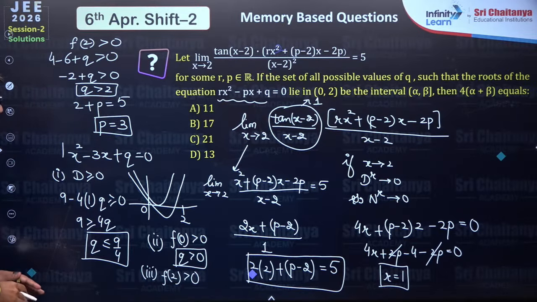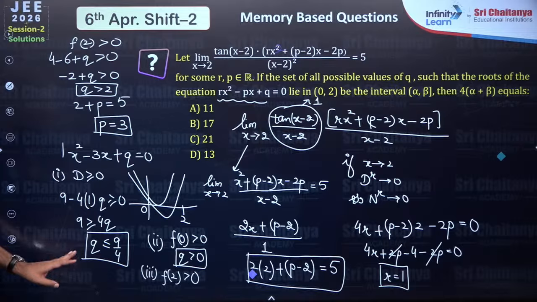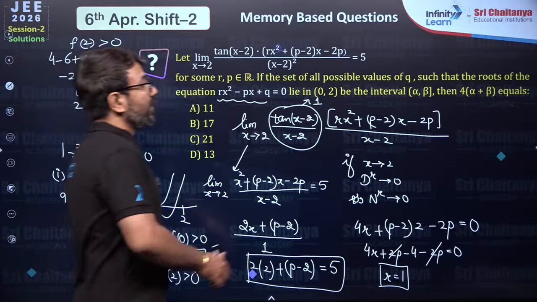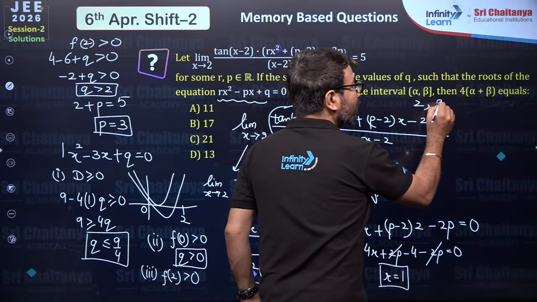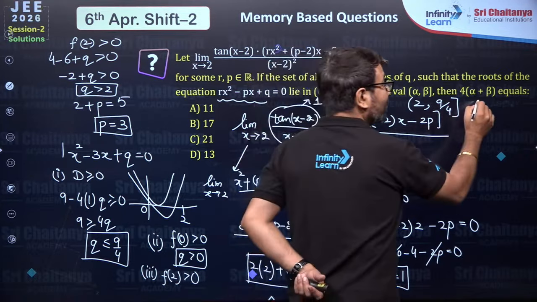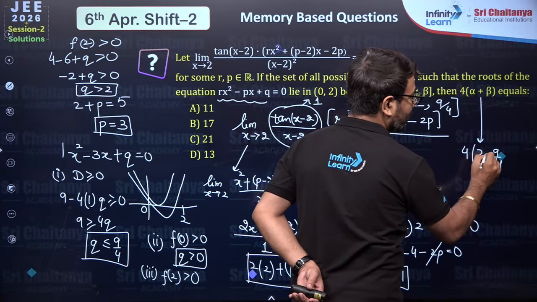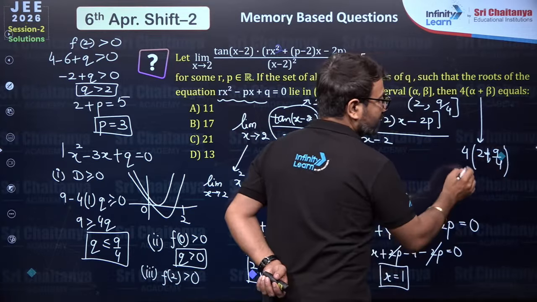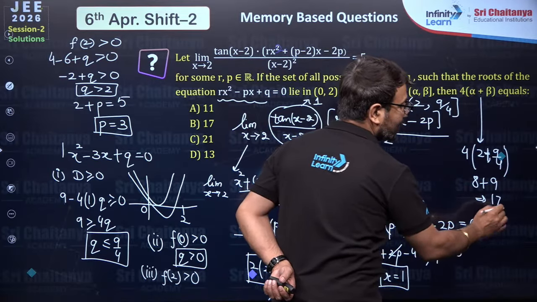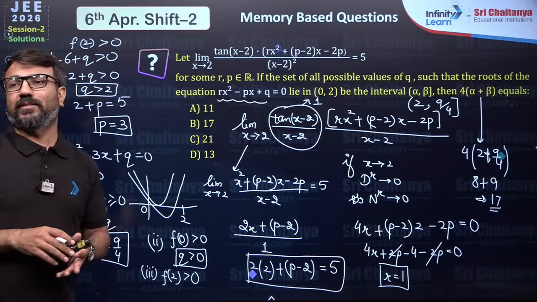If you take the intersection of the first, second and third, you will see that q is greater than 2 but q is less than or equal to 9 by 4. Are you able to understand? So the value of alpha is 2, the value of beta is 9 by 4 and there is a plus sign in between. So 4 twos are 8, 4 into 9 by 4 is 9. That is how you will get the answer as 17. They have given 17 as one of the options, so that is why this answer is correct.